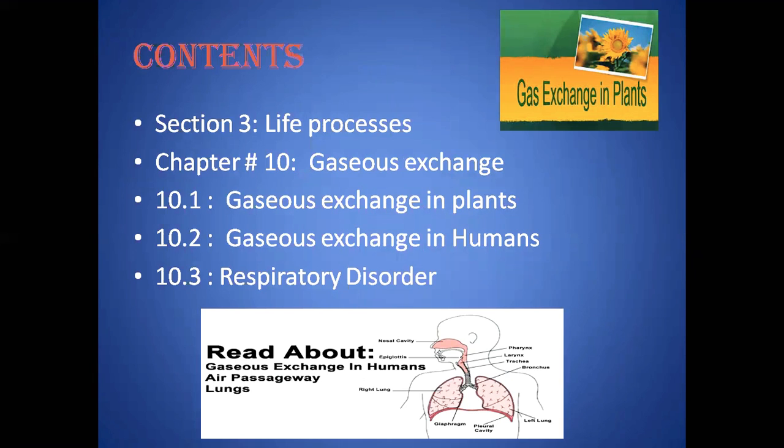In this book, we will start section number 3, life process, chapter number 10, gaseous exchange. The major concepts of this chapter are gaseous exchange in plant, gaseous exchange in human, and respiratory disorder.